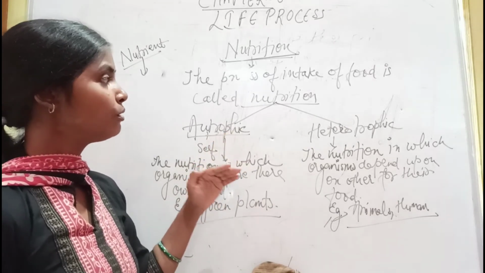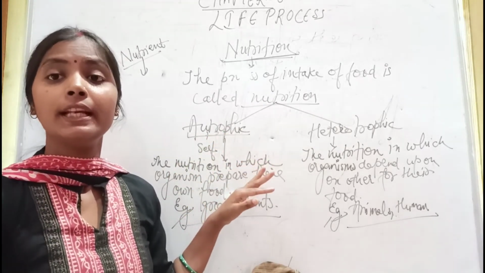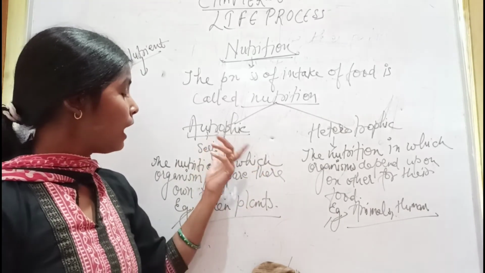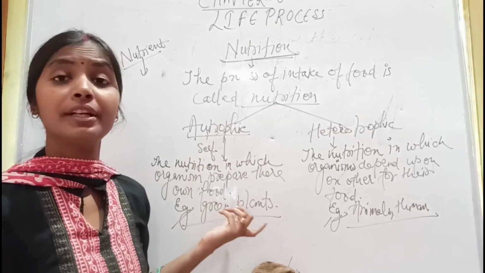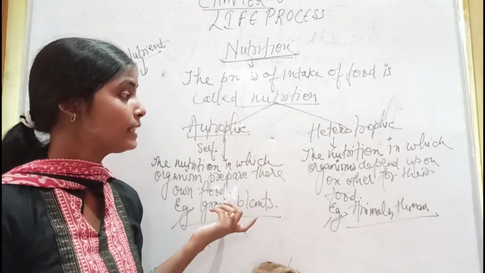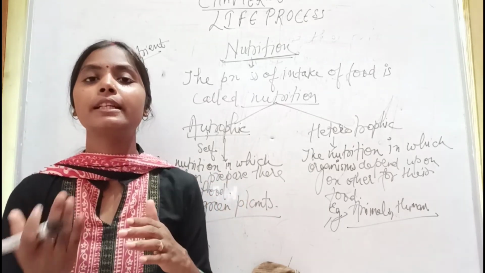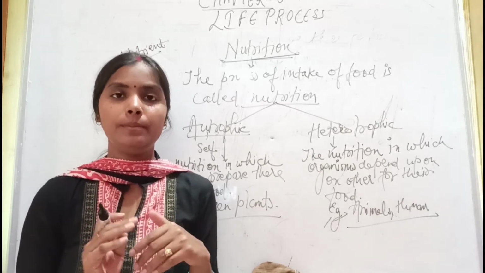So, we have seen what nutrition is and what the types of nutrition are. In the next topic we will see how autotrophic organisms prepare their food. That we will see in different organisms, how nutrition is done in unicellular organisms and in multicellular organisms. Thank you.